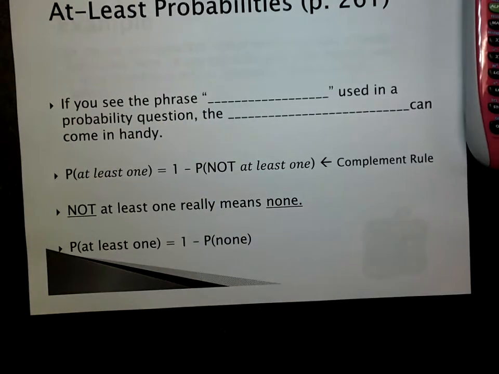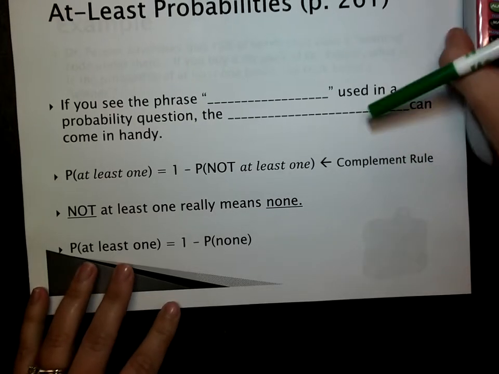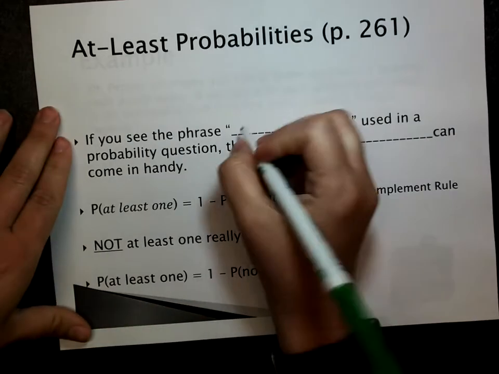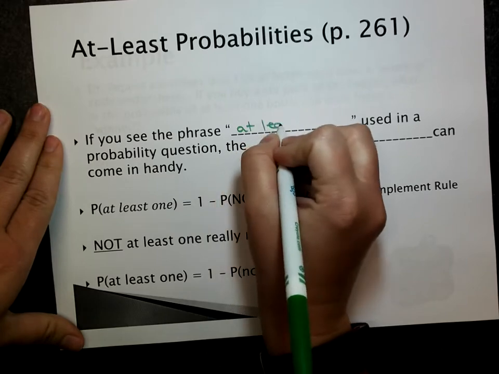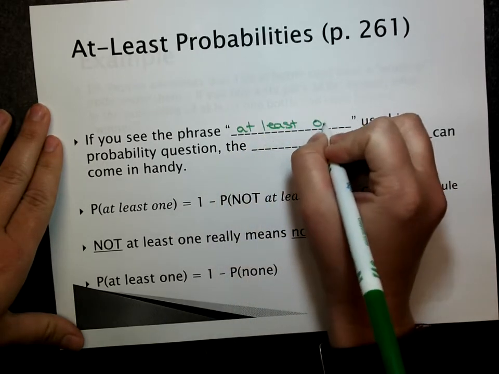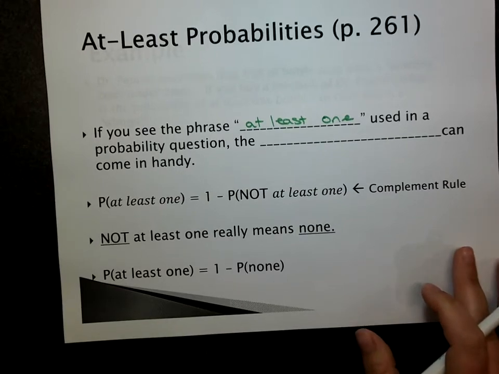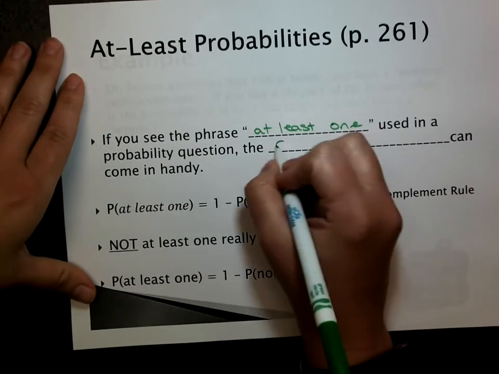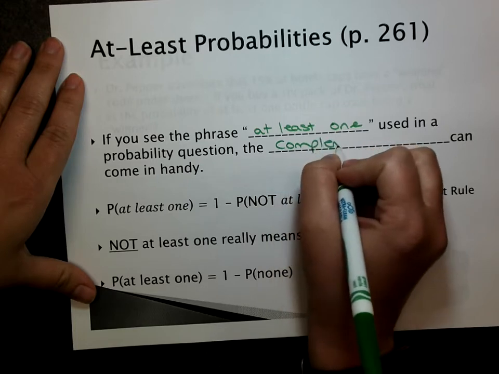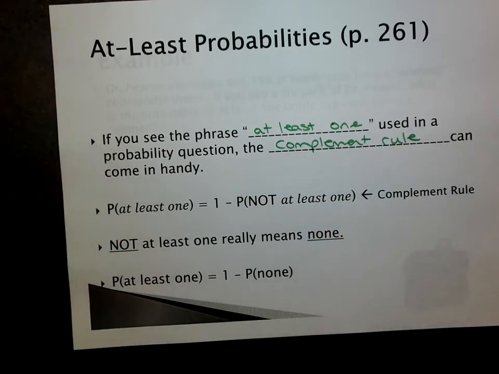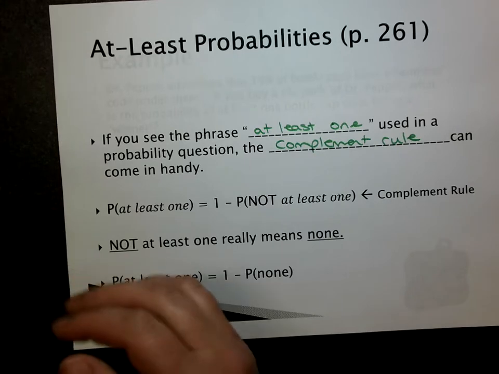All right. And now we have the at least probabilities. This is the most confusing concept for this chapter, so I'll really take my time here. If you see the phrase at least 1 used in a probability question, the complement rule can come in handy, and I will try my best to explain this. I always have students very confused by this.